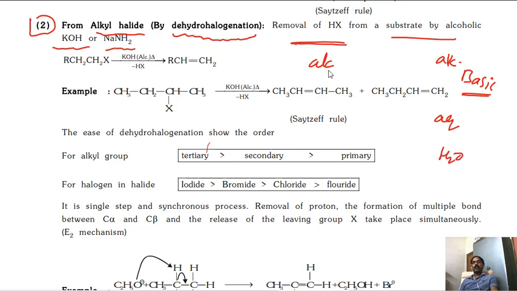ALC means alcohol, ROH. Generally we are taking ethyl alcohol. So here, alcoholic KOH. If you take alcohol, what will happen? Your body will be damaged, your liver will be damaged. So some body parts will be eliminated. Like that you can remember: whenever you take alcoholic KOH, something is releasing.